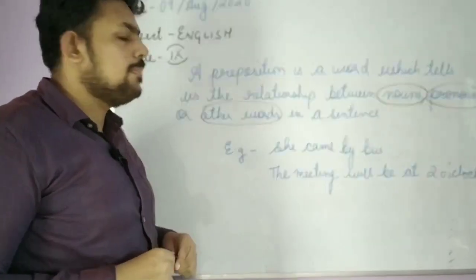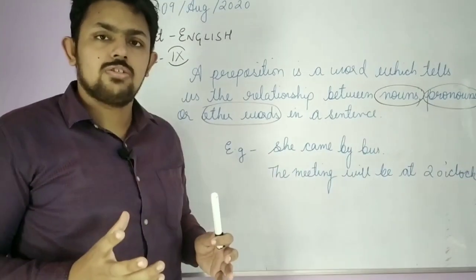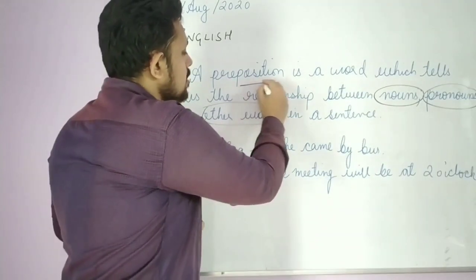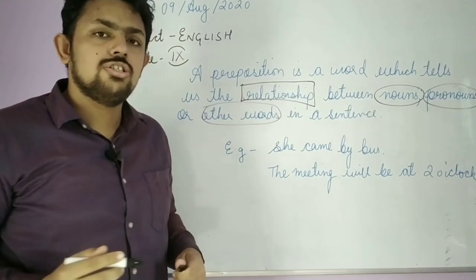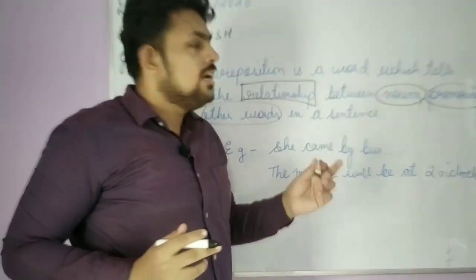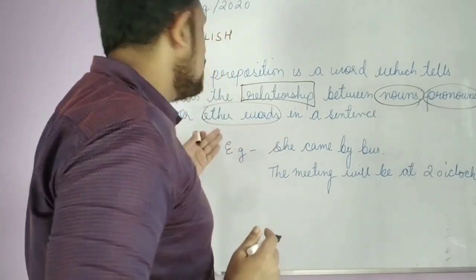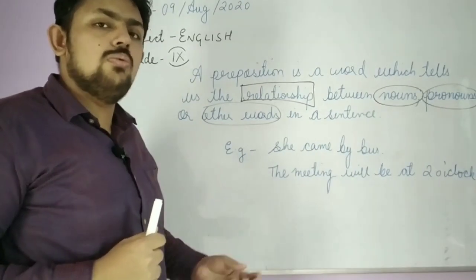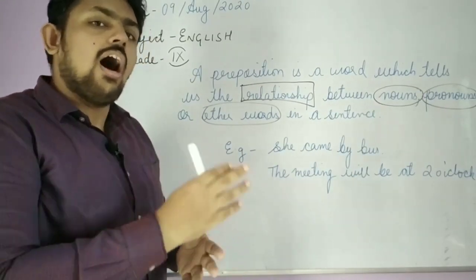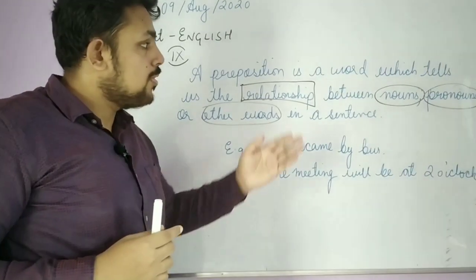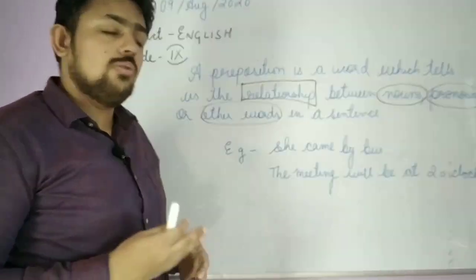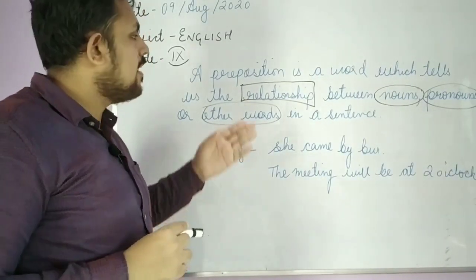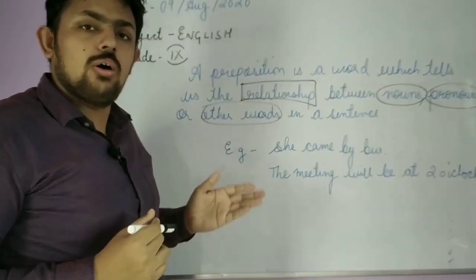Okay. So what is a preposition? A preposition is a word first of all, which tells us the relationship of the noun and pronoun or the other words in a sentence. It tells how a noun is related to the other words, how a pronoun is related to the other words, how nouns and pronouns are related. Okay. So it is the work of a preposition. Here I have mentioned what work a preposition has.